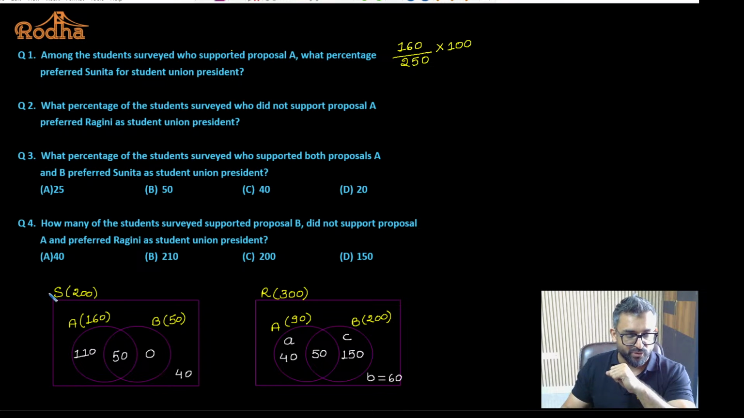So if you look at this, Sunita, student union president, supporting proposal A, there is 160. 160 is what percent of 250? That is the question being asked. This is 2, this is 5, this is going to be 32. So my answer is 64%.